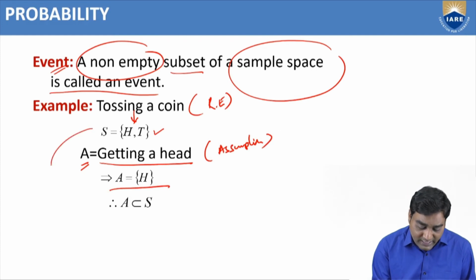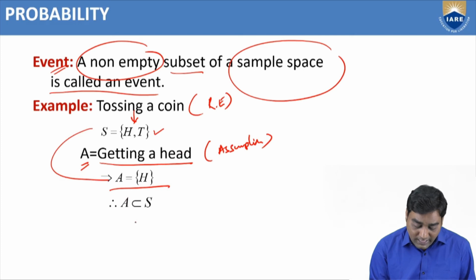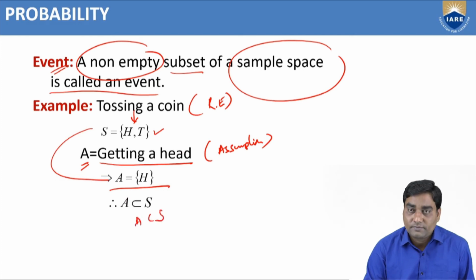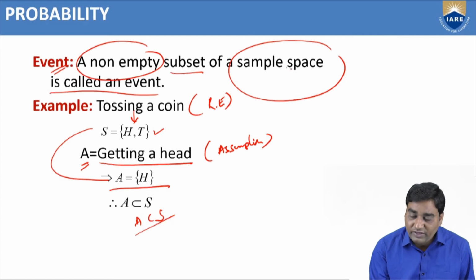Now you observe A and S. A is a part of S. Yes or no? A is a subset of S, where the sample space is S. The subset of S is called an event.